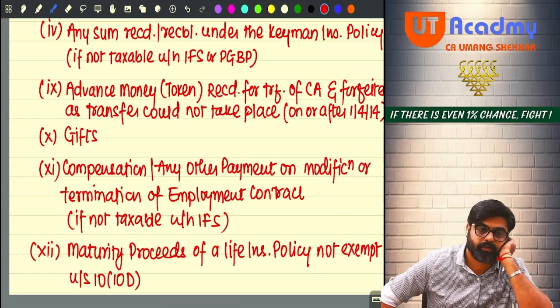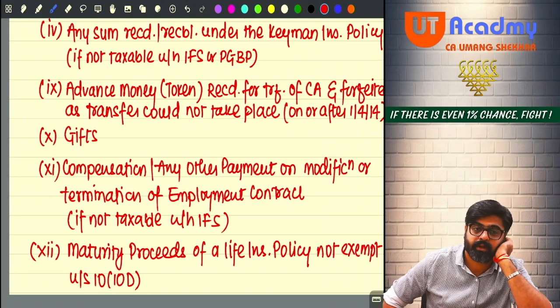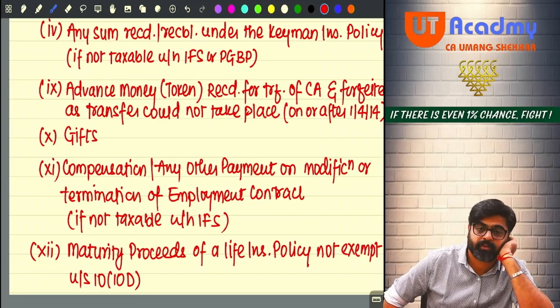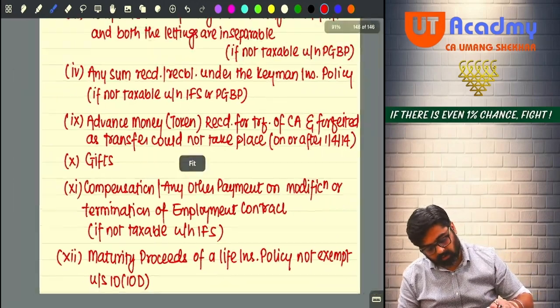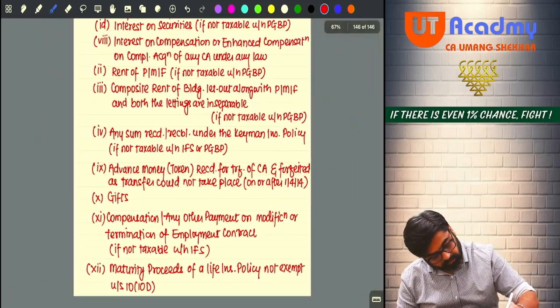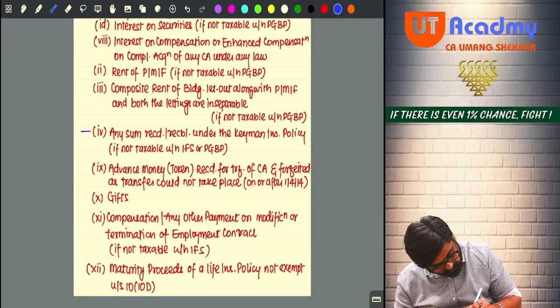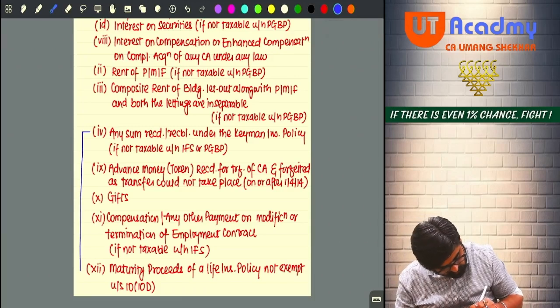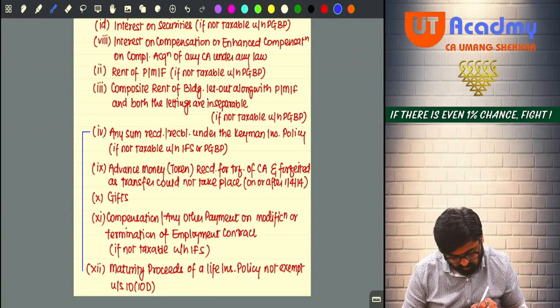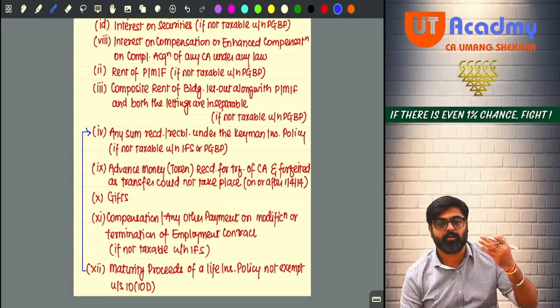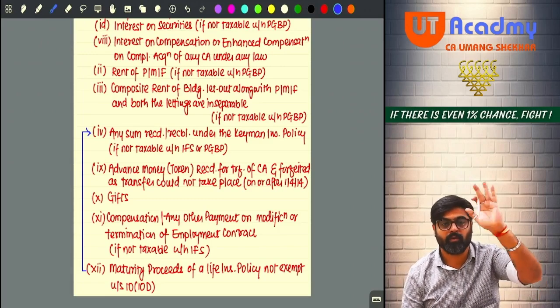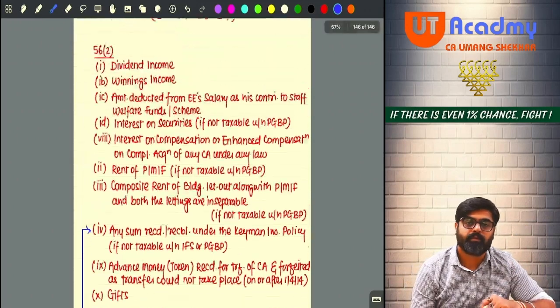So the maturity proceeds which is coming from a life insurance policy, if that maturity proceeds is not exempt under section 10(10D), then that maturity proceeds will be taxable under the head IFOS. Now we are going to cover this particular income along with clause 4 only, because all the insurance discussion we are going to do with clause 4.